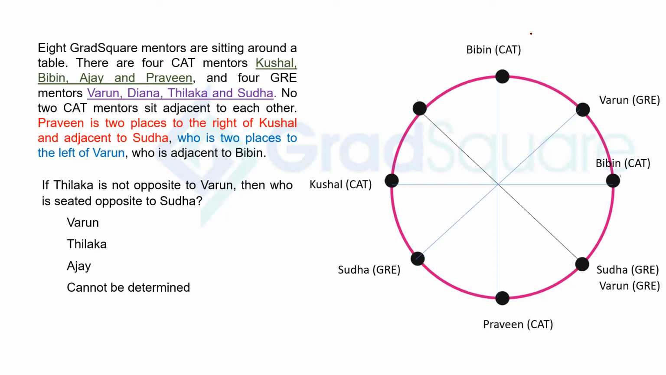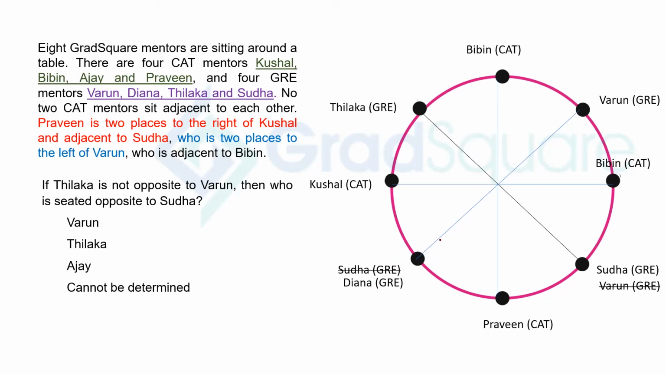Next one. If Tilaka is not opposite to Varun, then who is seated opposite to Sudha? So it's saying Tilaka is not opposite to Varun. So if Varun is sitting here, then Tilaka cannot be here. Then who is seated opposite to Sudha is what it is asking. So let's take both the cases. Let's take the case when Sudha is sitting here. Then what will happen? Sudha is here, Varun is here, and it says Tilaka is not opposite to Varun. So that means Diana should be opposite to Varun and Tilaka will be sitting here. Then who is seated opposite to Sudha? Seated opposite to Sudha in this case is Tilaka. That is the first case.